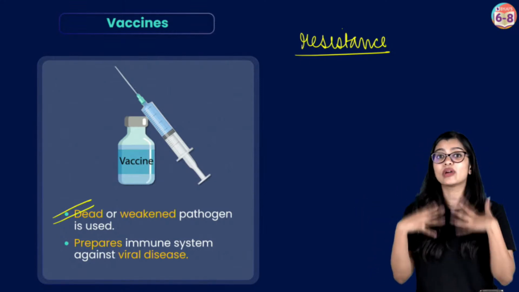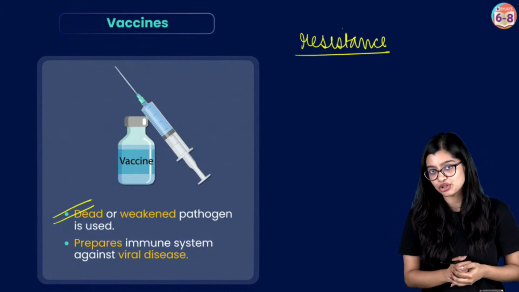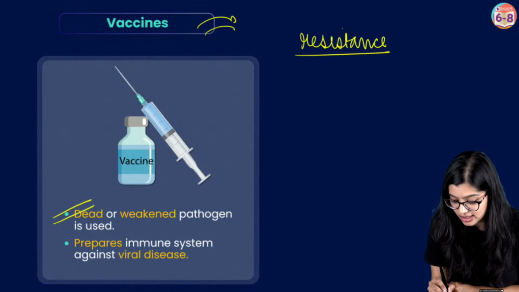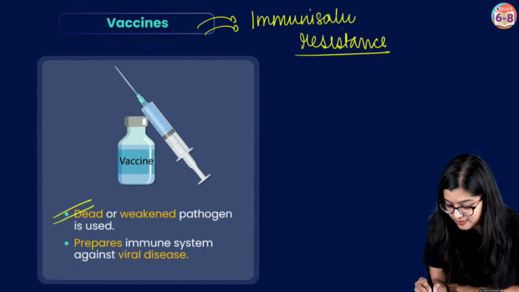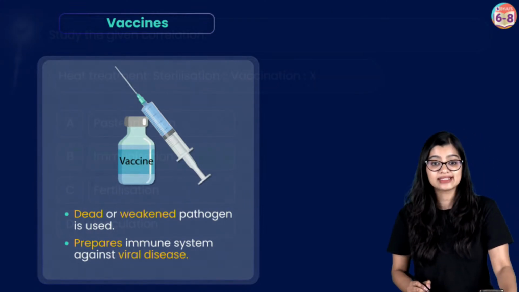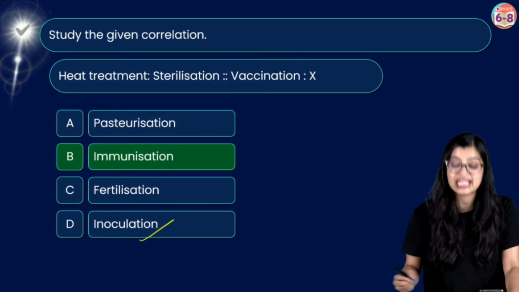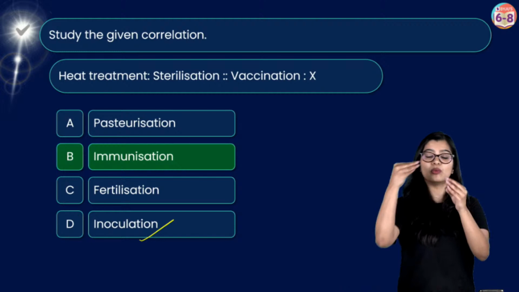Now, how can I make my body ready? I can use techniques like vaccination. So this vaccination is a type of immunization. Immunization is the process where I get my body ready in order to fight it. Now, next up, everybody is asking me, ma'am, what is inoculation? Now, inoculation on the other hand is when you will...